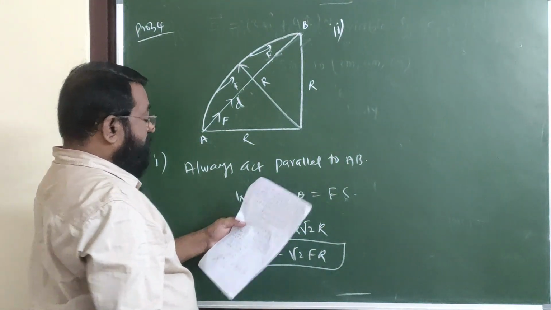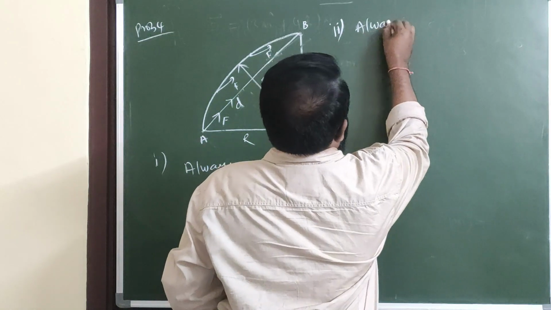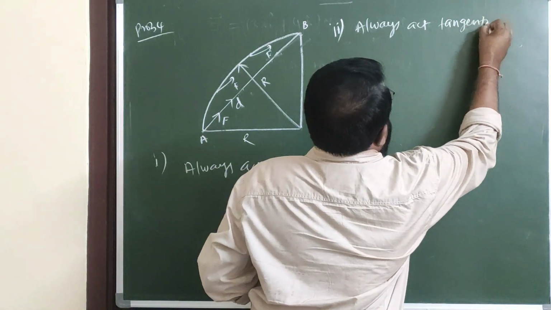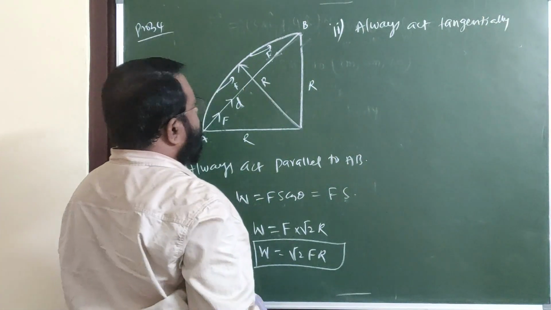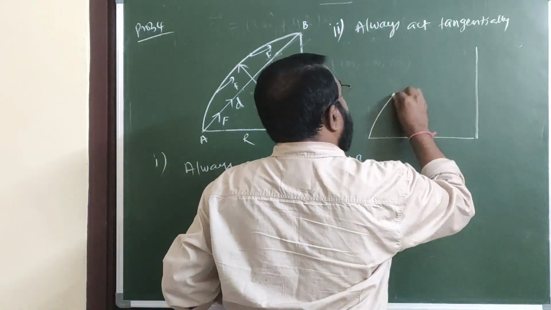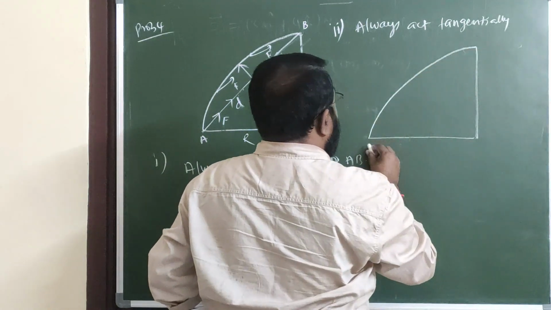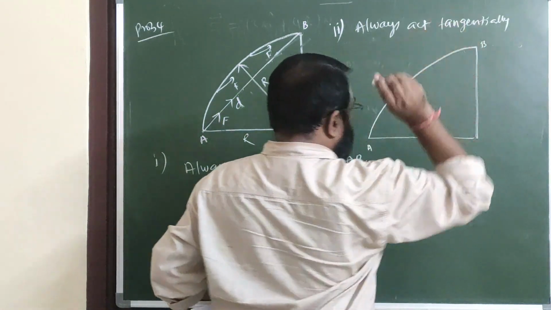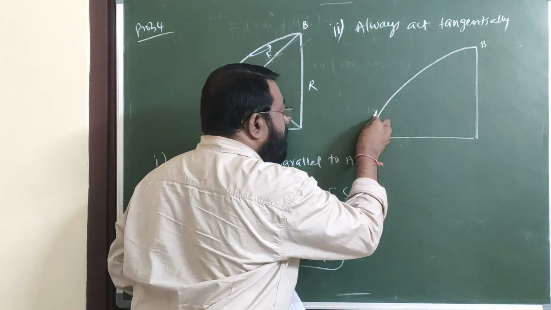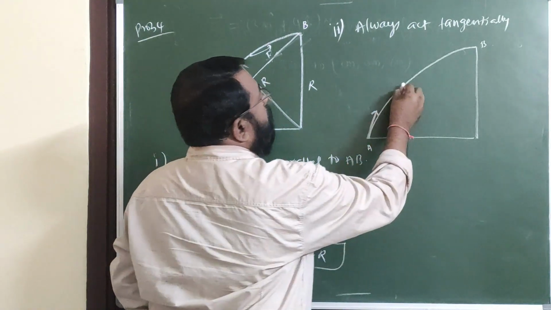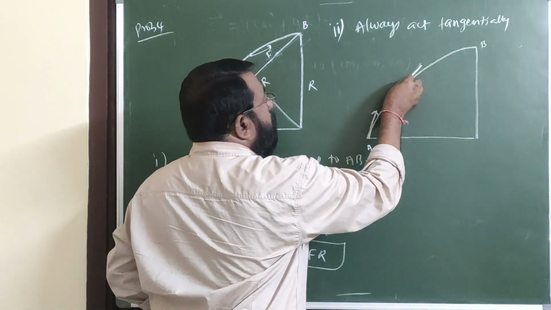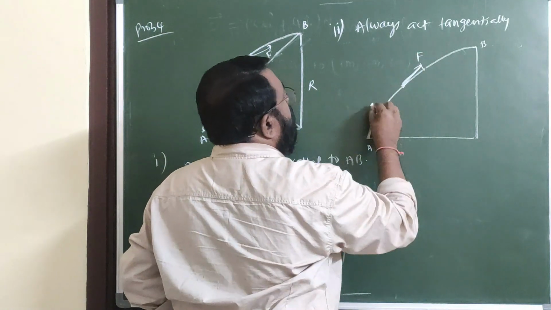F always acts tangentially. See here. Here is A, this is P. Forces act tangentially. At this point, this is a tangent. If we take another point here, this is the tangent, F.